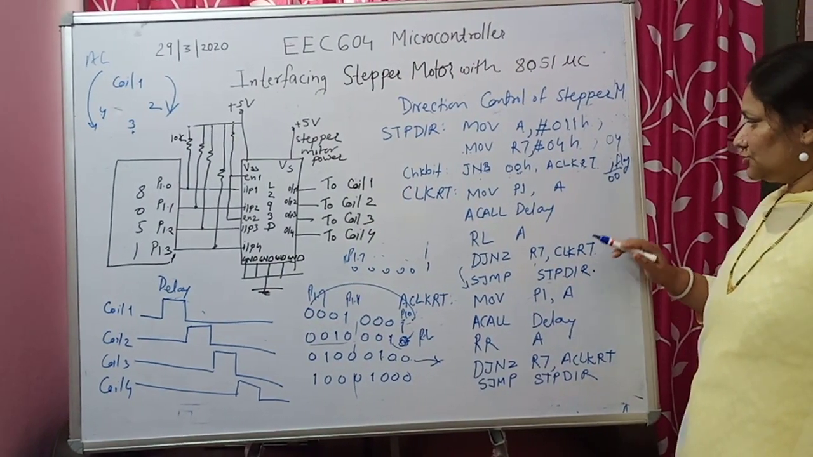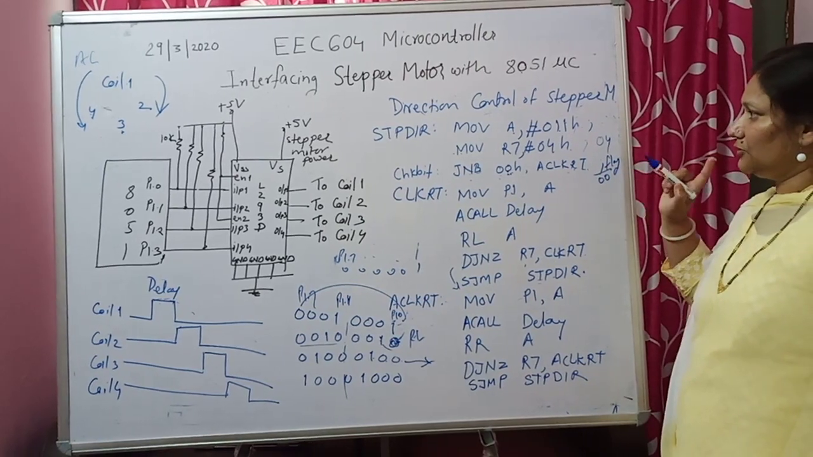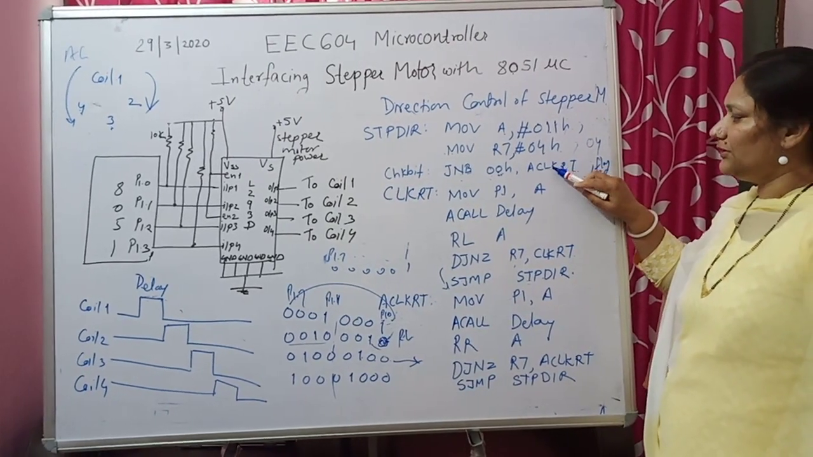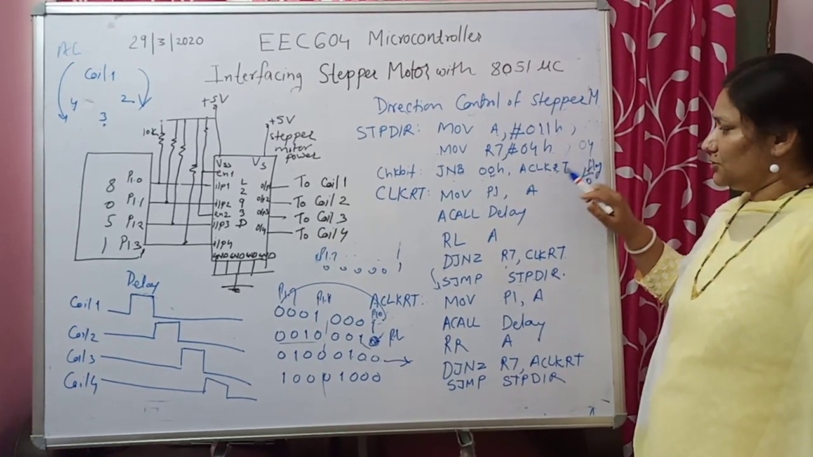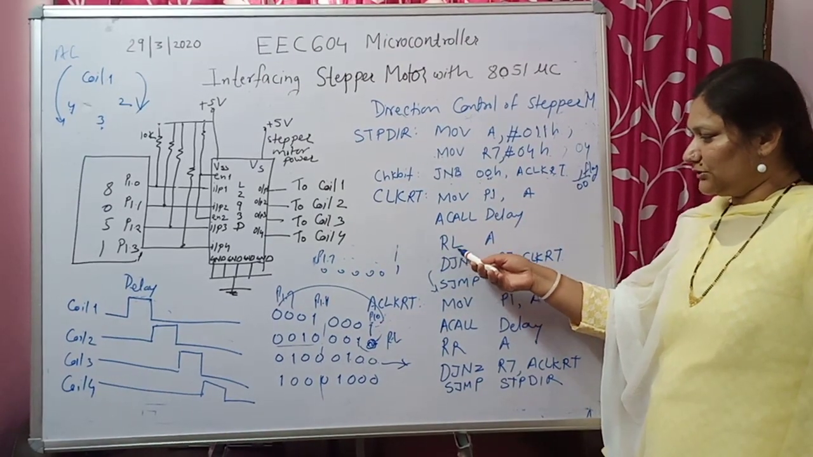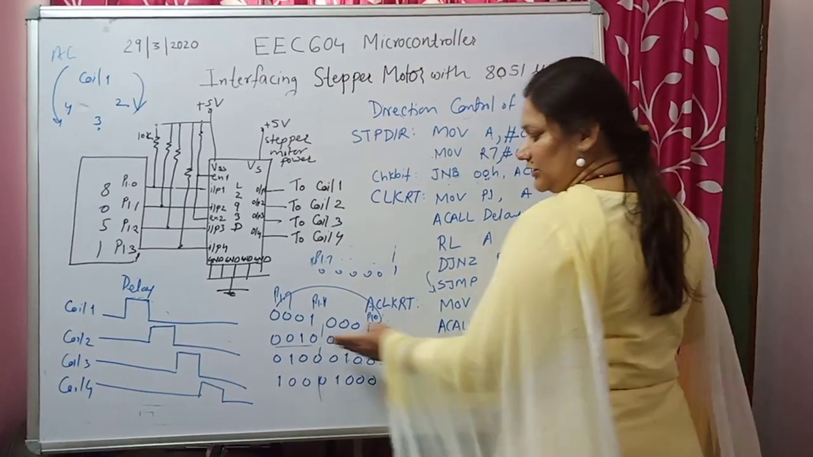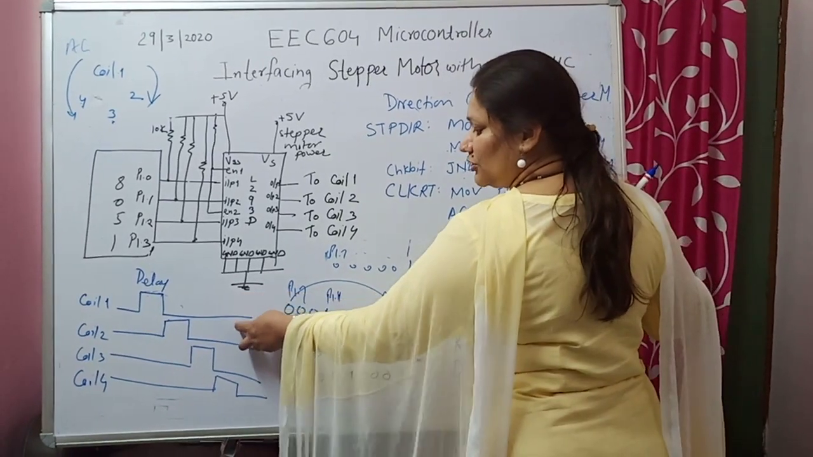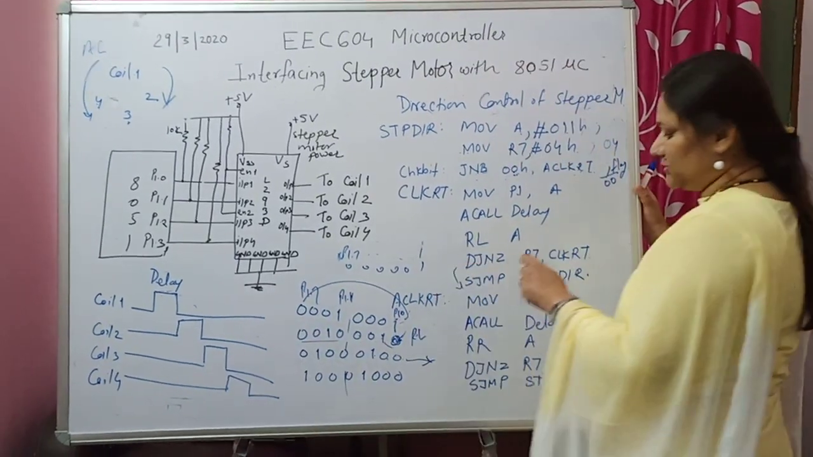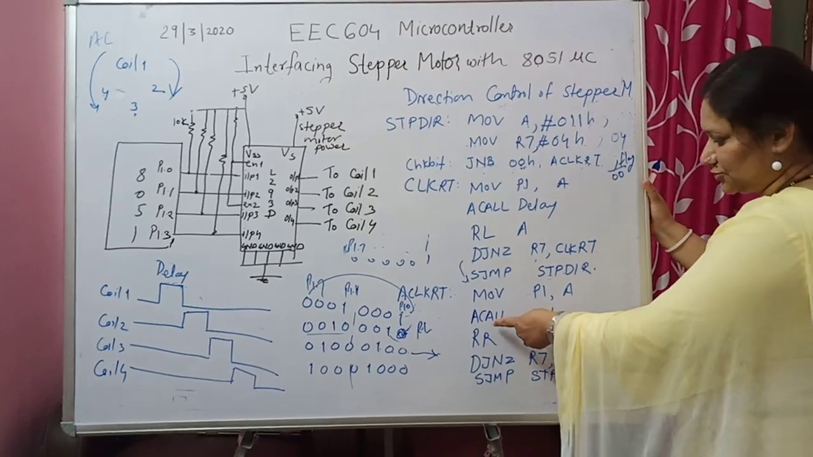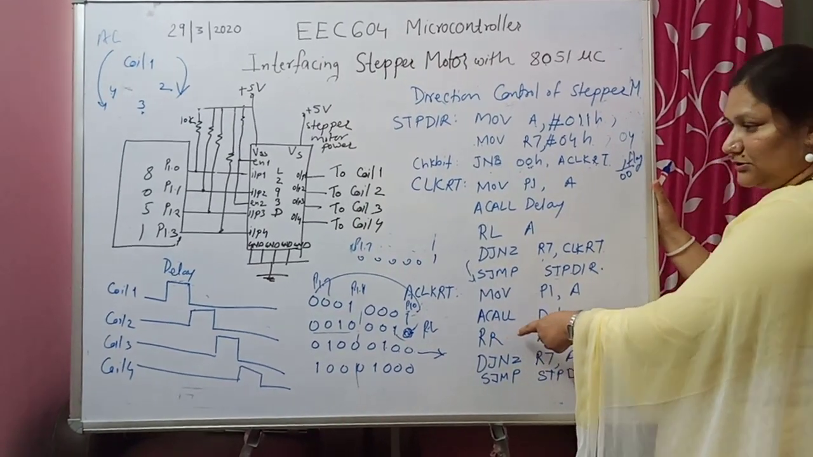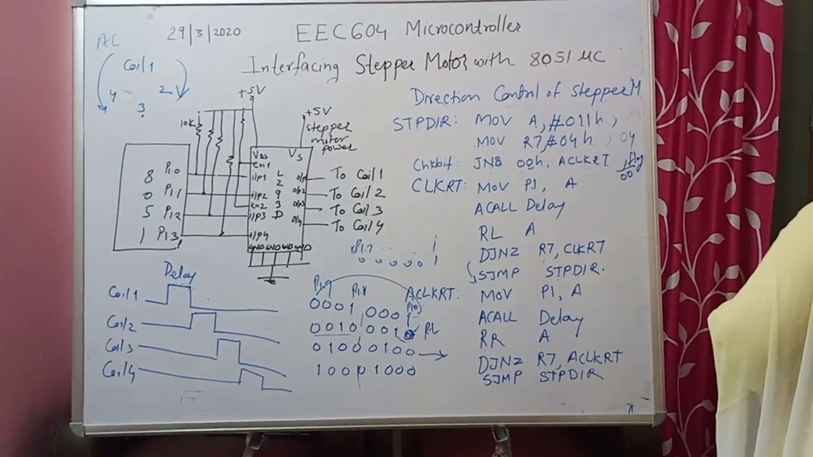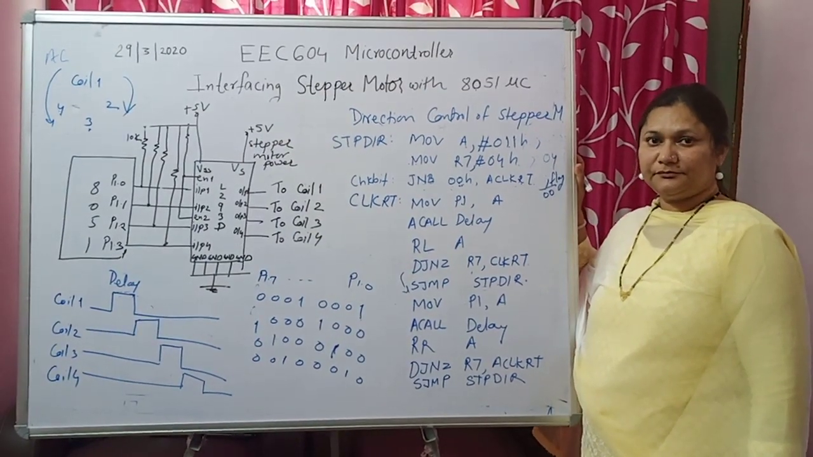Now what is your job? You are not moving in clockwise direction. You want to move in anti-clockwise direction. So here you were doing rotate left. Rotate left gives you the sequence which is useful for coil 1, coil 2, coil 3 and coil 4. But to go for anti-clockwise direction, you are using rotate right. Rotate right, what will it do?